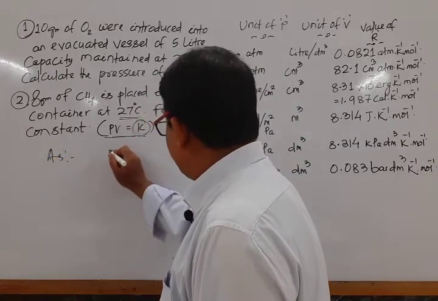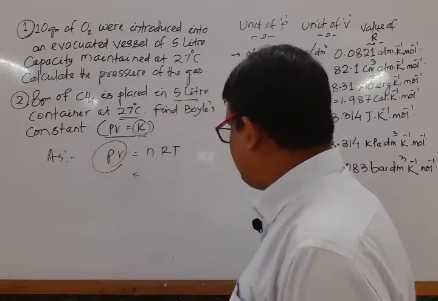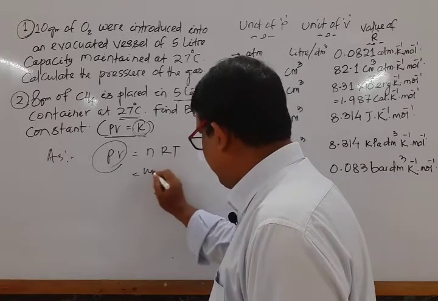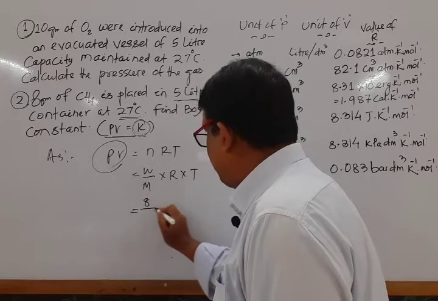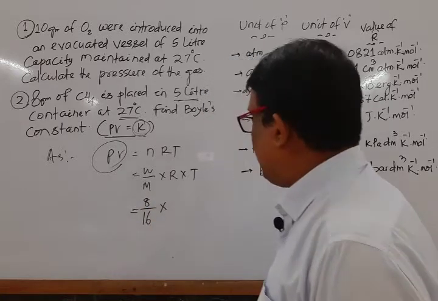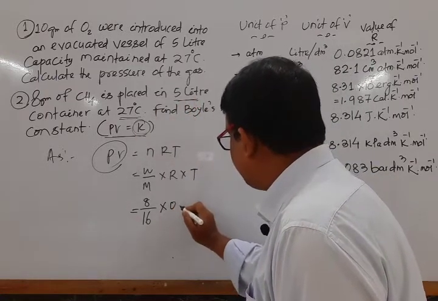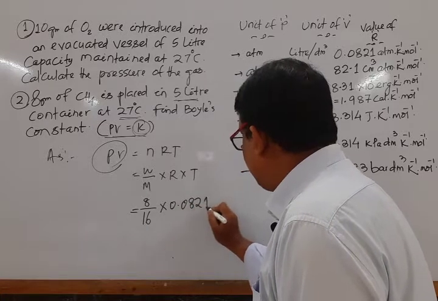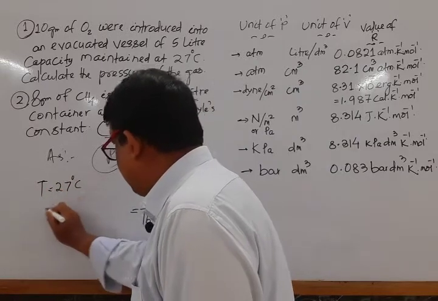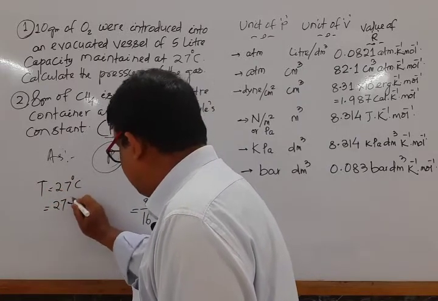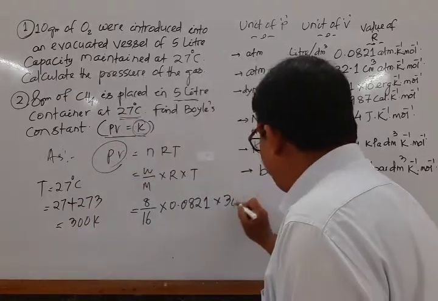What do we know? That is PV is equal to nRT. So our aim is to find out pressure into volume. N, what is N? Number of mole. It is weight by molecular mass into RT. Weight given 8 gram. Molecular mass of methane we know is 16. And the value of R, mark that, in liter atmosphere is 0.0821. And temperature given 27 degrees Celsius is equal to 27 plus 273, which is 300 Kelvin.